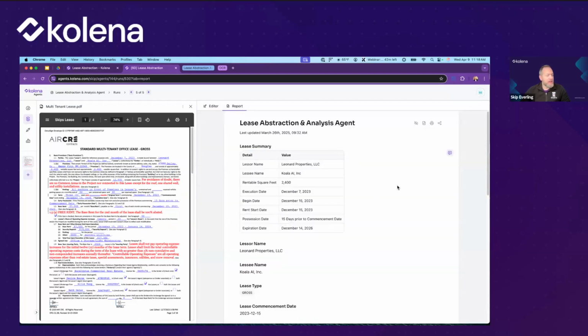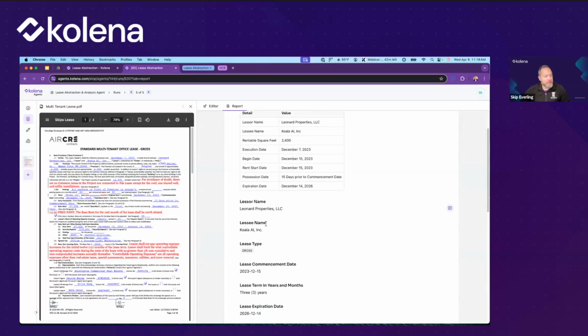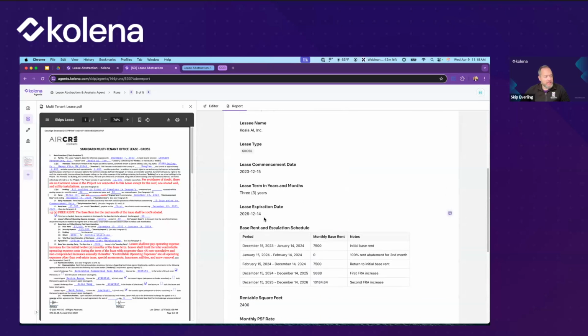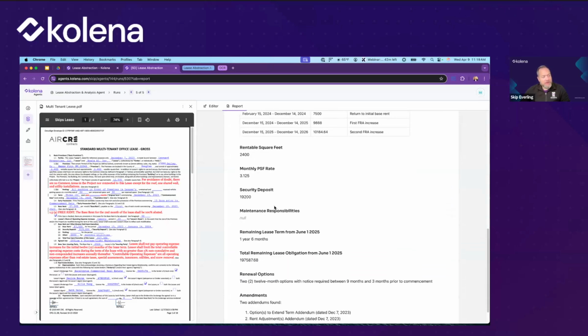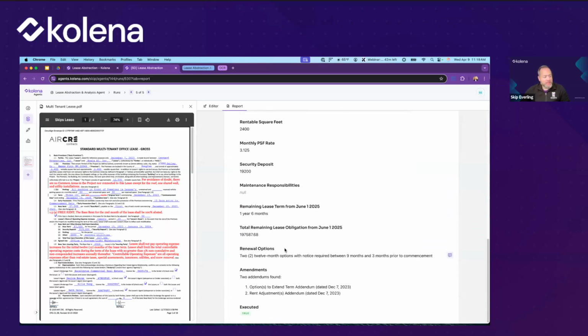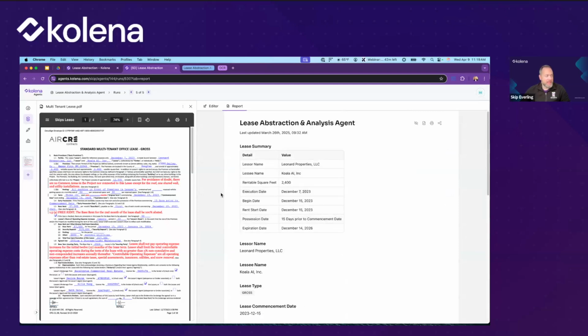We can see that we have much more information. I've got a lease summary up here at the top, which has some of the main information that I care about, all kinds of these other extractions. Whatever information that you care about, you can effectively create your own custom abstract. If you have a format that you're using right now, you can even provide that to the agent and say, correspond your output to match this format. That way you're getting exactly what you want.